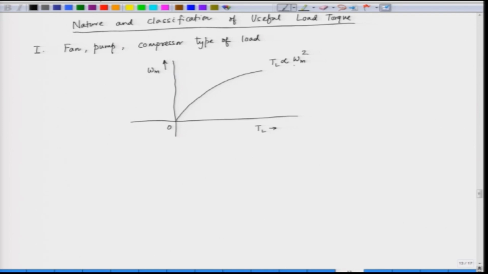Now, we have the second type of load torque, which is called the hoist type of load.